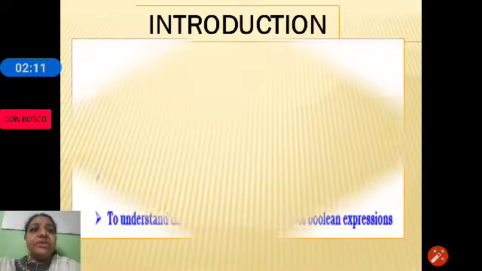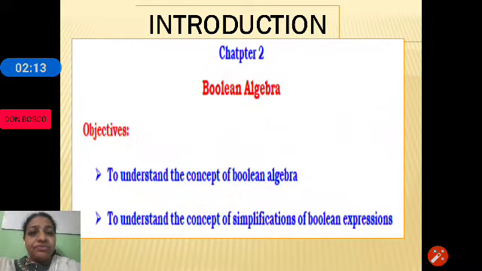Let's get started with the introduction to this chapter. The objective is to understand the concept of Boolean algebra and how we can simplify Boolean expressions.